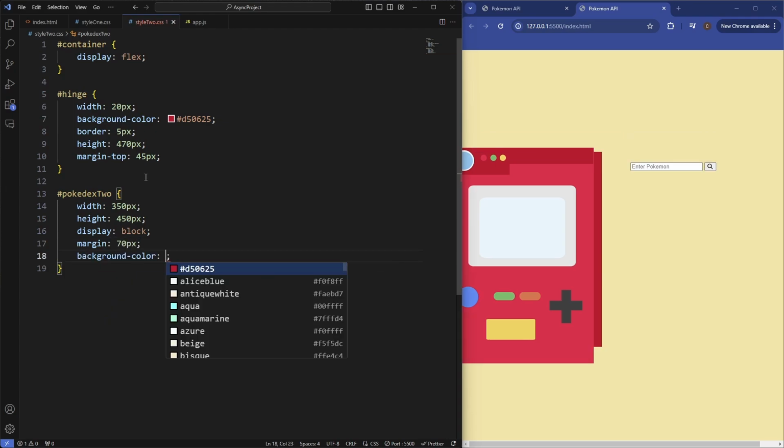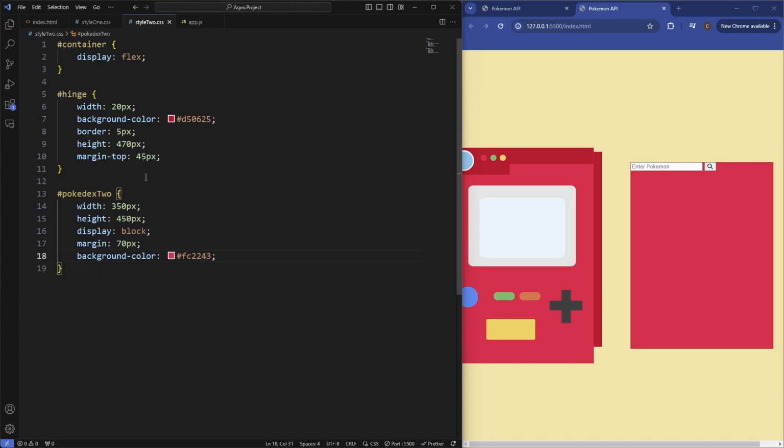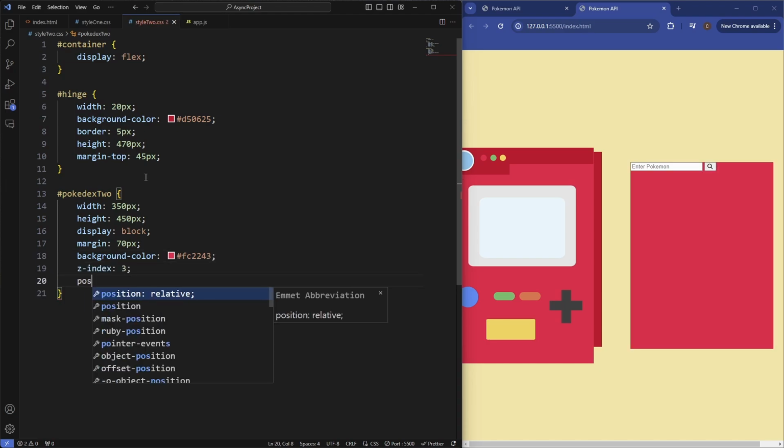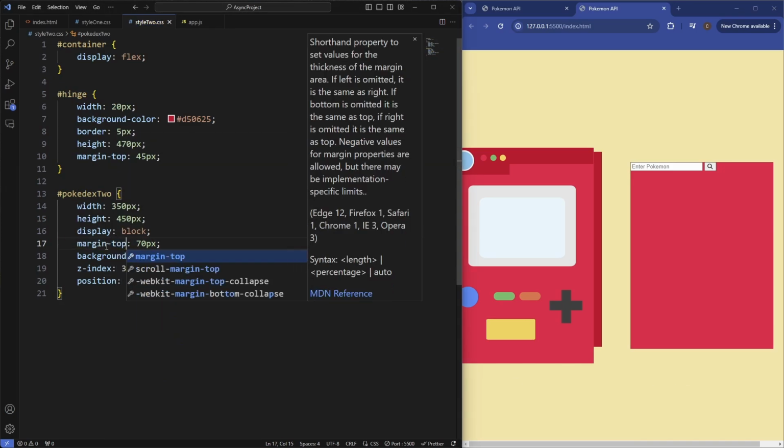So the background color to be FC2243, z-index 23, set position relative. We have a bit of an issue here, and that's because the margin top, not margin all the way around.